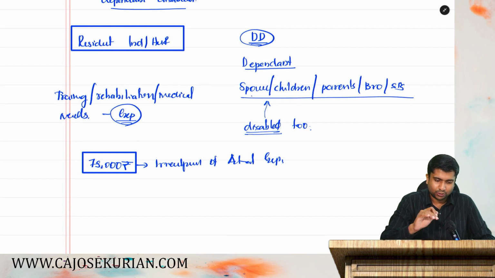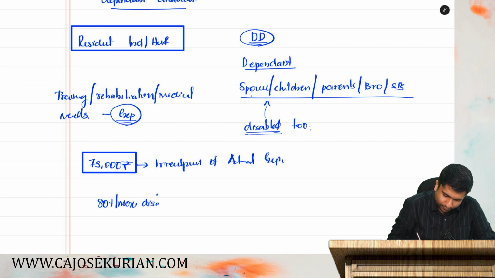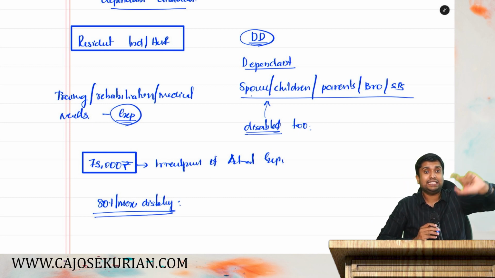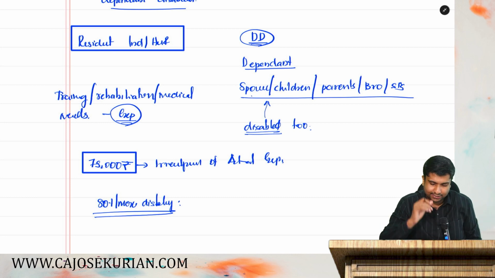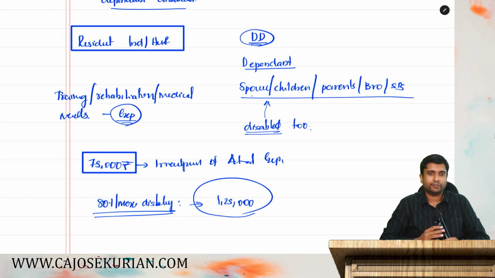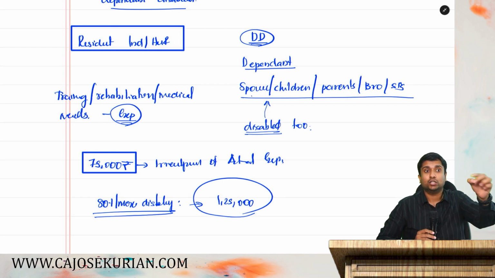Now, one more thing. They are also saying one more thing. If the disability is 80% or more, that means it has to be certified by a medical practitioner stating that the person's disability is 80% or more. In that case, the department says your deduction shall be 1,25,000 rupees instead of 75,000. If the disability of that particular person is 80% or more, then you will get a deduction up to 1,25,000 rupees.